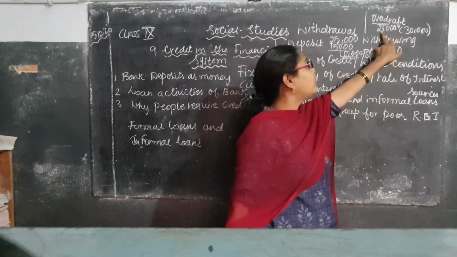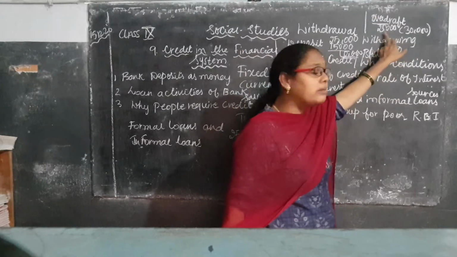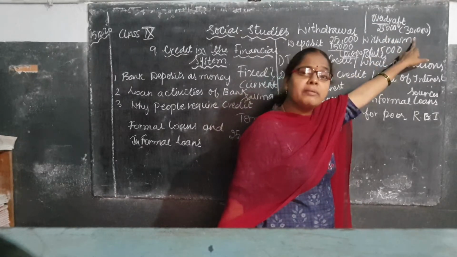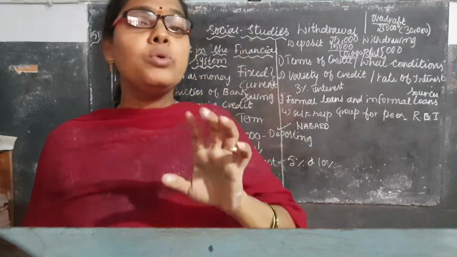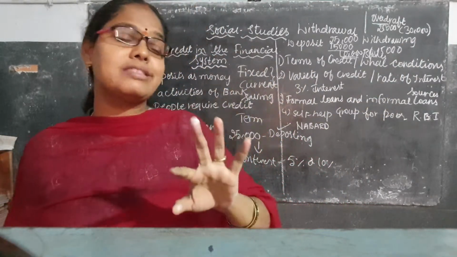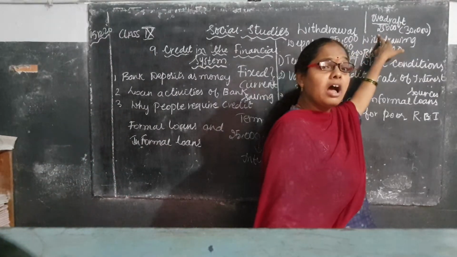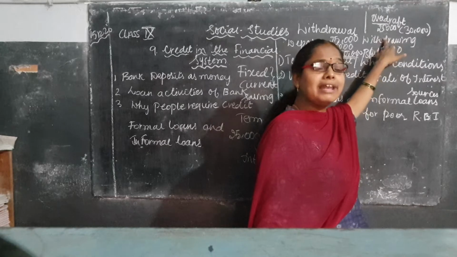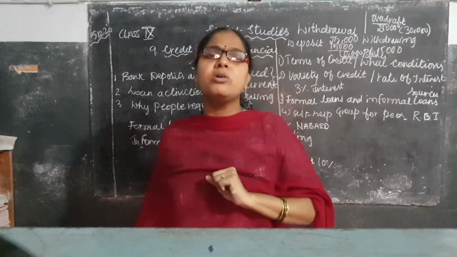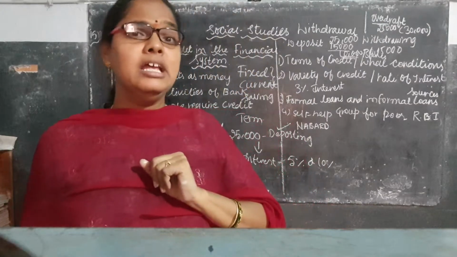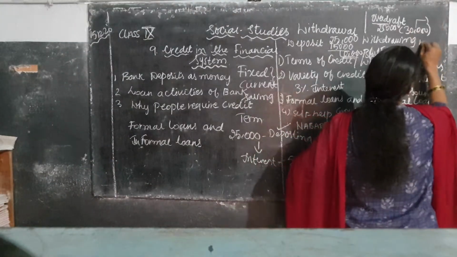Your amount is 25,000, which you deposited in the bank, and your bank balance is 25,000, but you want to withdraw 30,000. That means there is a difference. How much extra money is it? 5,000.